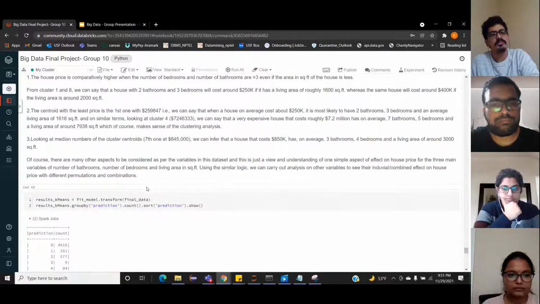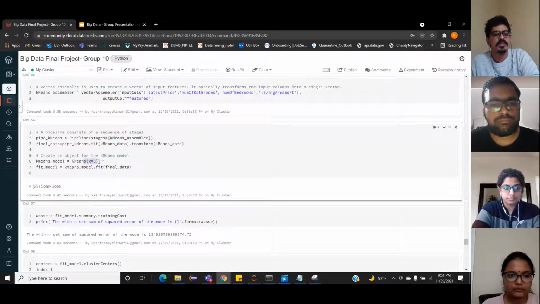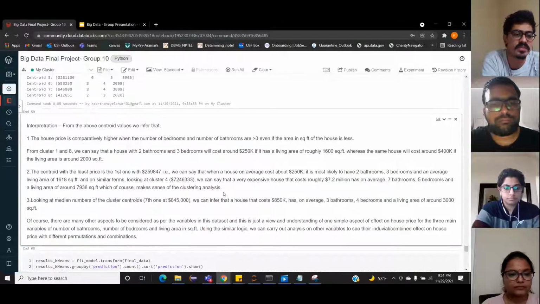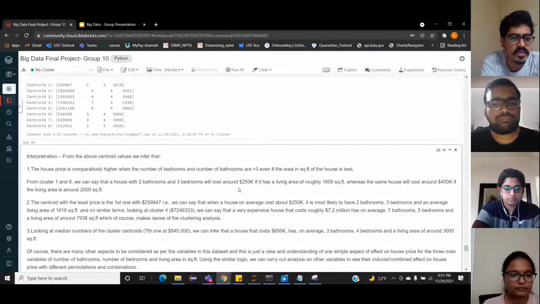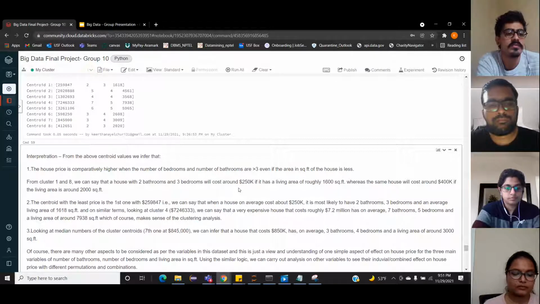So we built a model for a k value of 8, and based on the output of the centroids of the clusters, we have two main things to conclude as business conclusions and recommendations. If we observe the cluster values of 1 and 8, we can say that a house which has 2 bathrooms and 3 bedrooms will cost around 250k if it has a living area of roughly 1600 square feet. Whereas the same house, if it has a living area of around 2000 square feet, is going to cost about 400k.